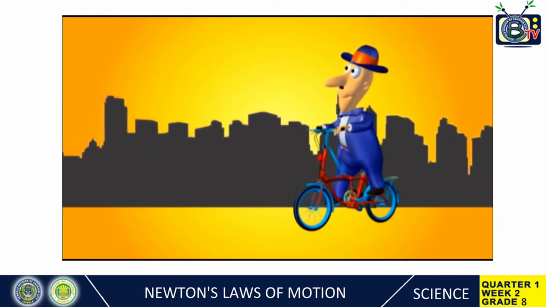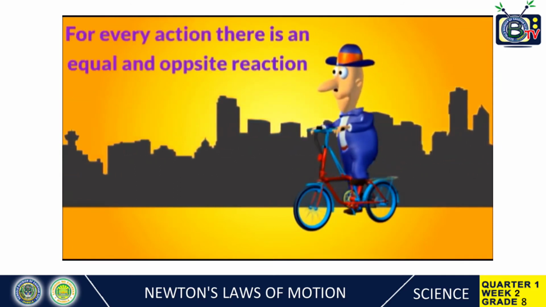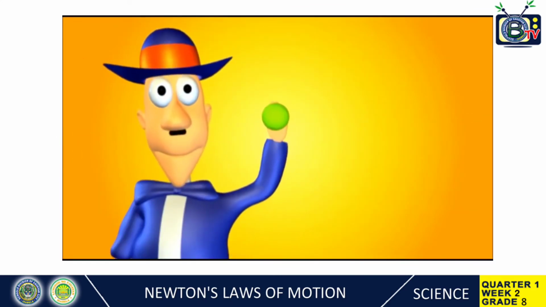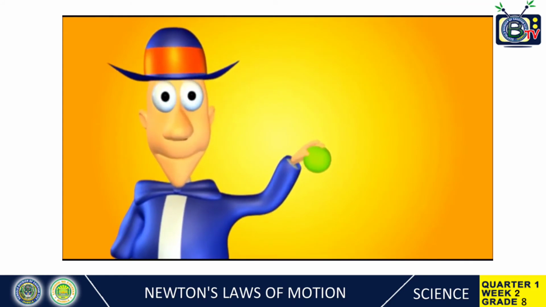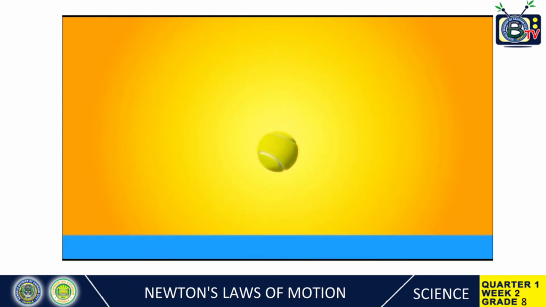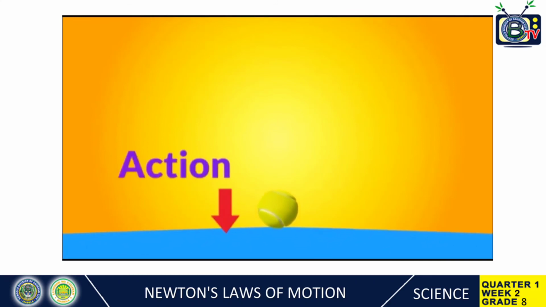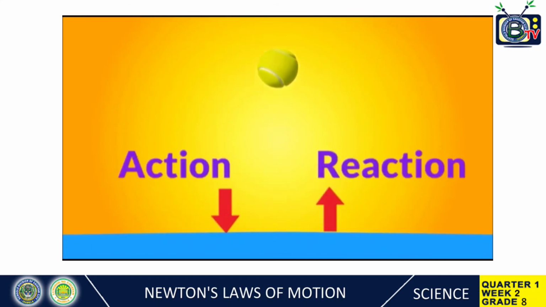Well, it moves according to Newton's third law, which says that for every action, there is an equal and opposite reaction. To understand this, see what happens when you drop a tennis ball. As the tennis ball hits the floor, it causes a downward force on the floor. This is the action. The floor reacts by pushing on the ball with the same force, but in the opposite direction. Action, reaction. Together, the floor and the ball form what's called the action-reaction pair.